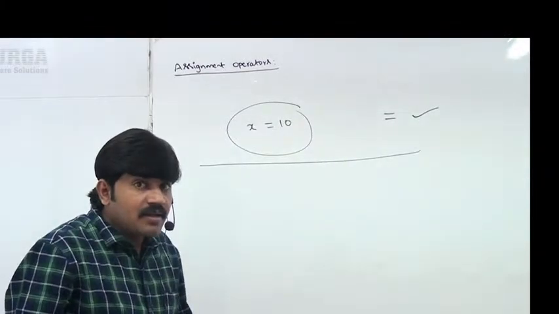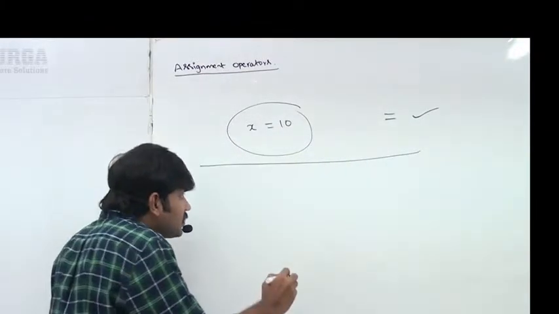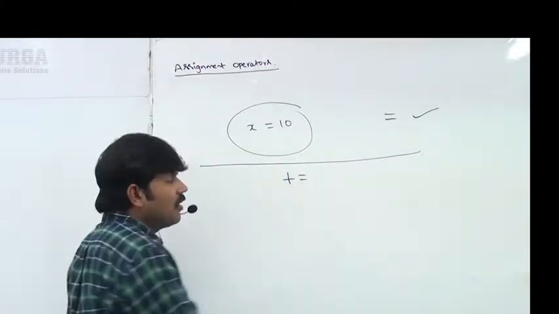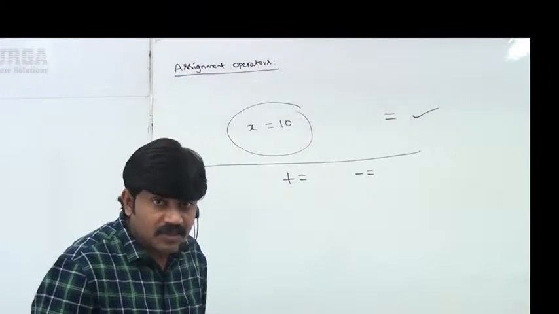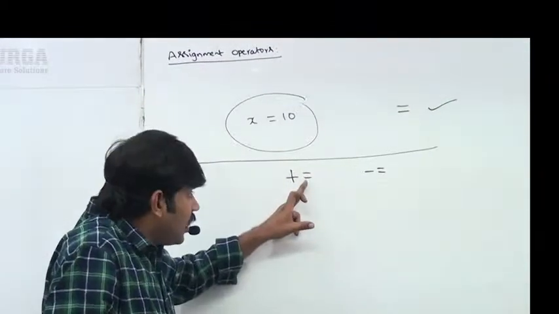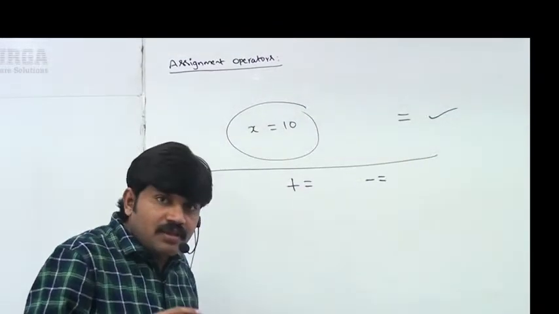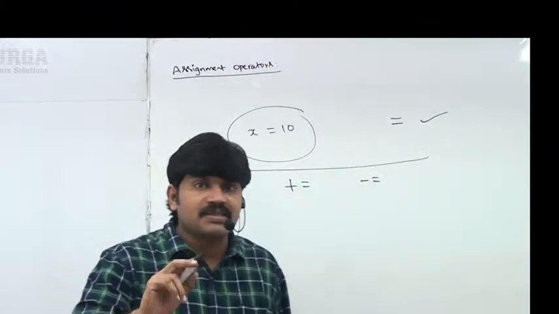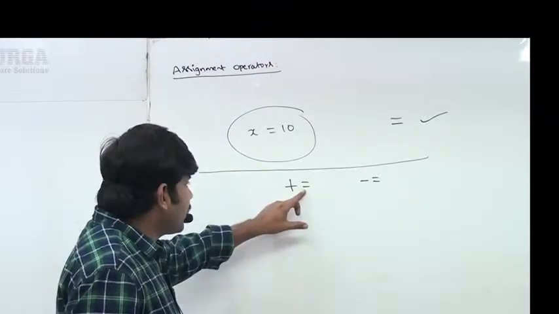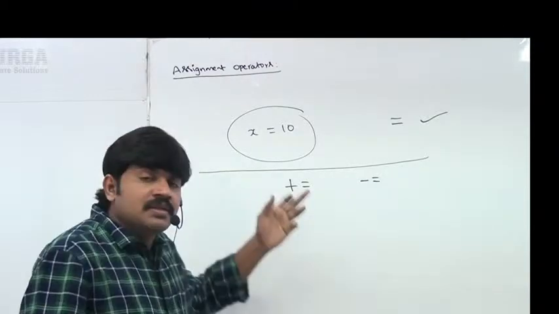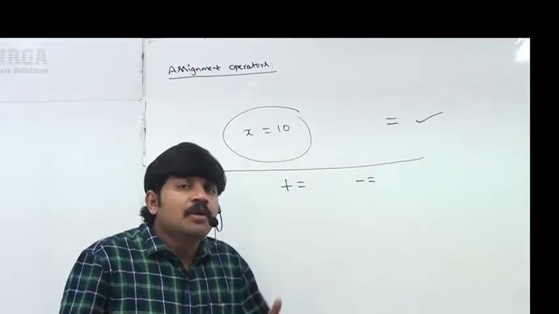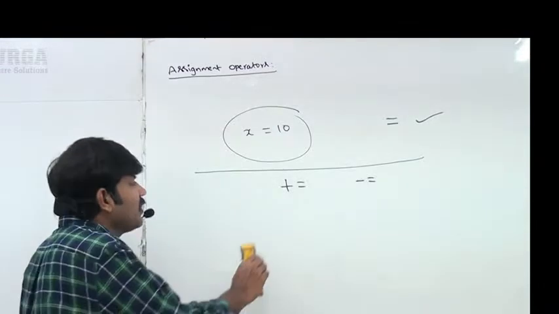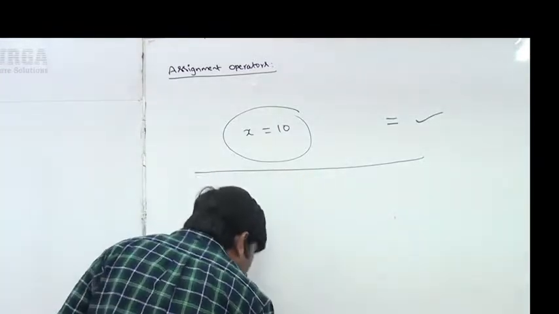Okay, well, but there is another type of assignment operator. Sometimes you may see plus equal, minus equal, like this type of thing, right? So an assignment operator combined with some other operator is called a compound assignment operator. So in Python, compound assignment operators are also possible.